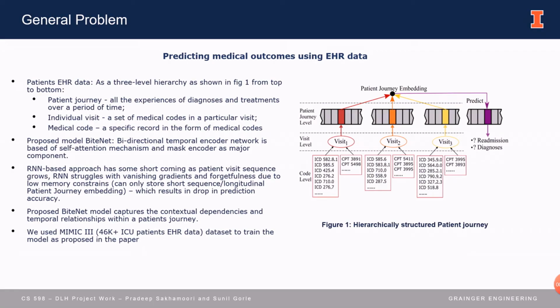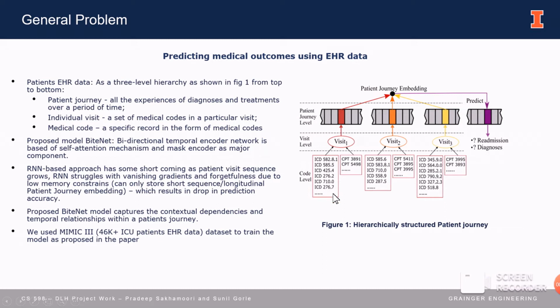So the general problem that we're trying to solve is predicting medical outcomes using EHR data. In general, the patient's EHR data is a three-level hierarchy, with the patient journey capturing all the experience of the diagnosis and the treatments over a period of time. The next level is the individual visits, a set of medical codes in a particular visit. And finally, we have the medical code, a specific record.